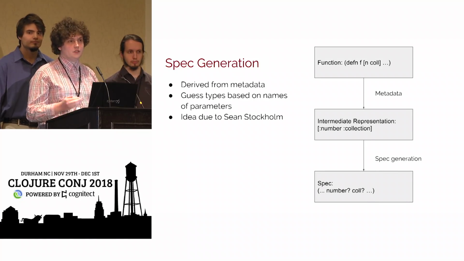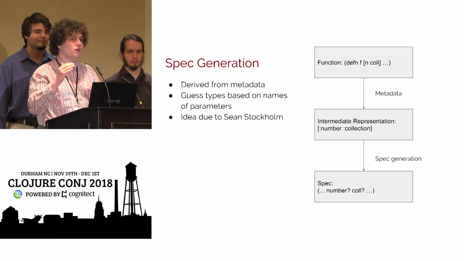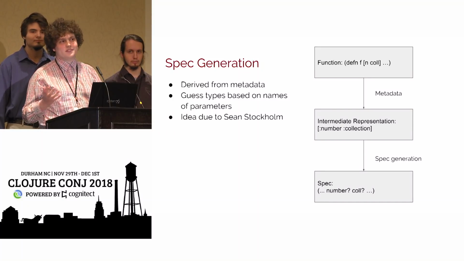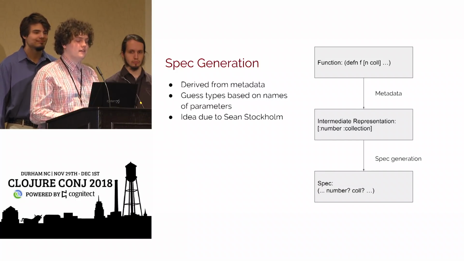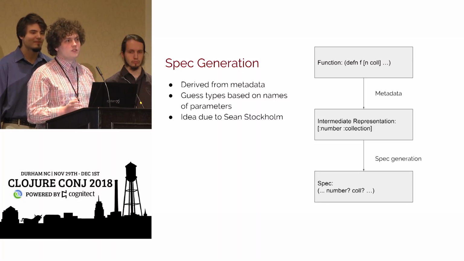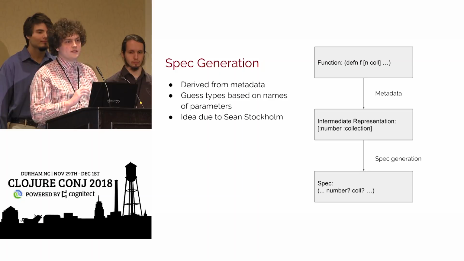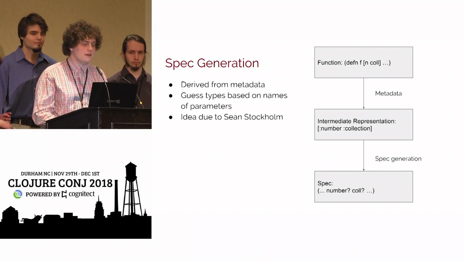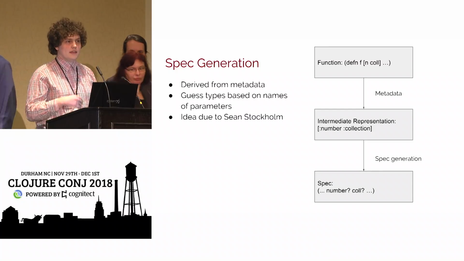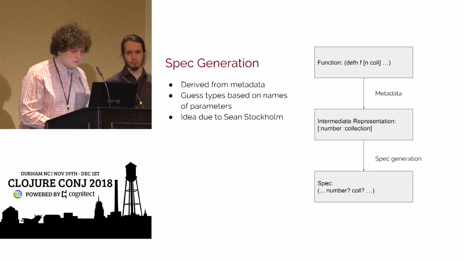So we're going to have that issue, so the user can go in during that stage and change whichever one they've done, so like change numbers to strings, and then they can send it back into the code and run it as a spec generation. Also, at the moment, it prints out to the command line. We're hoping to make it so it prints out to a file, which is completely set up for you to use, so that it can immediately be put into your project. And this is an idea that has been extended from a previous idea done by Sean Stockholm.